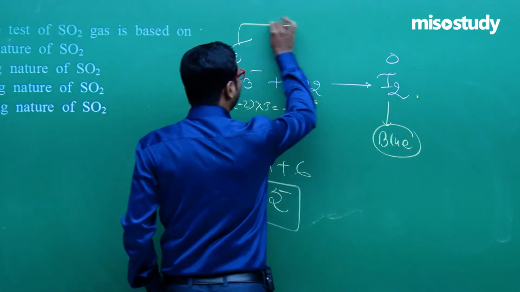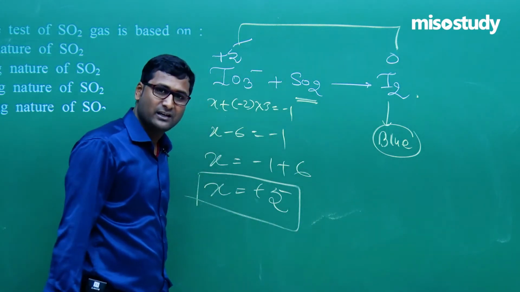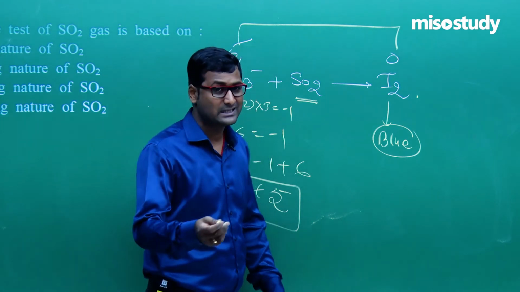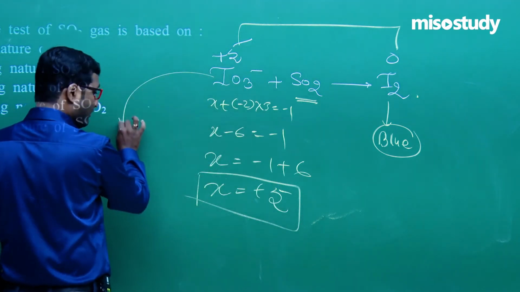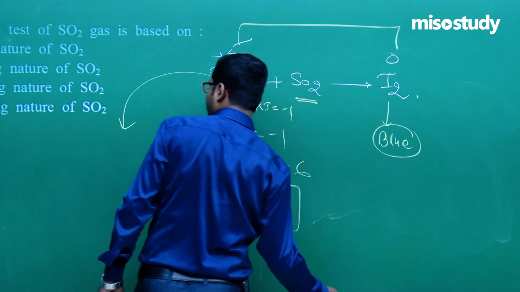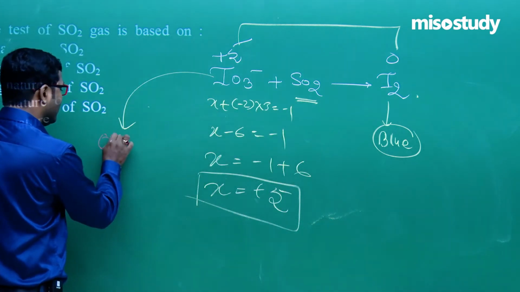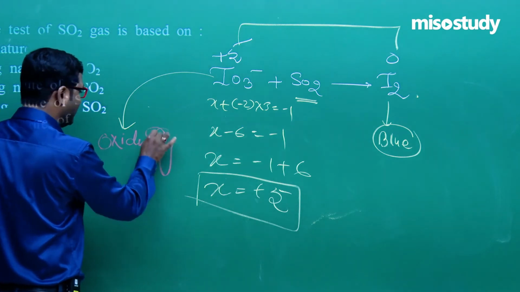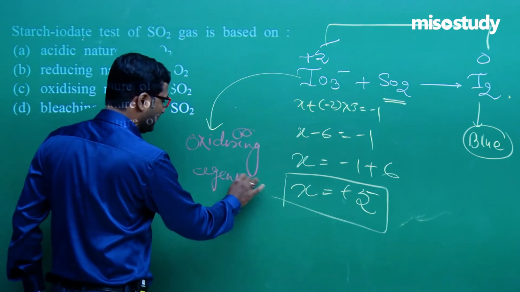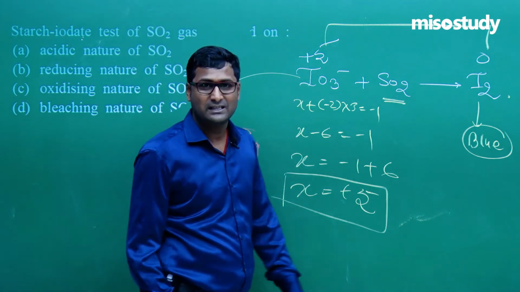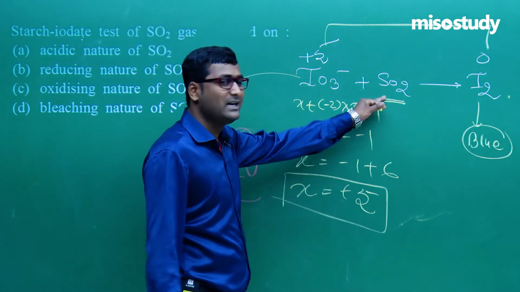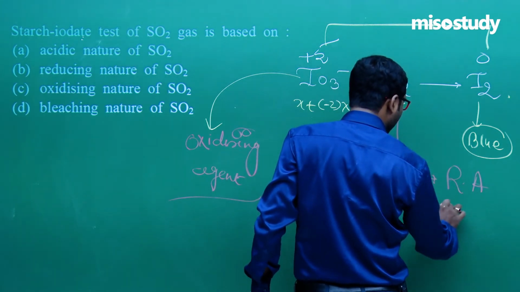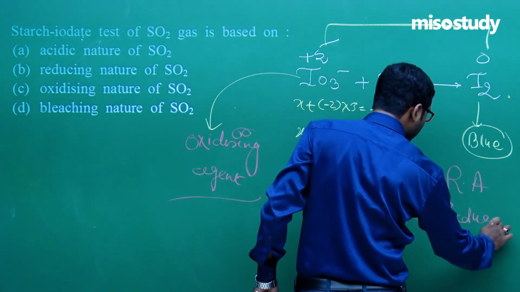There is a decrement in oxidation state during the conversion of IO3 minus to I2. That means, wait for a moment, let me take the colorful chalk, this one is the oxidizing agent. If this one is the oxidizing agent, then we all know SO2 acts as a reducing agent.